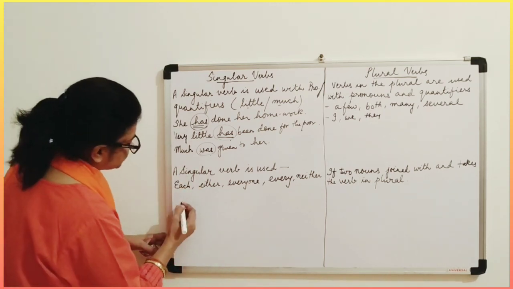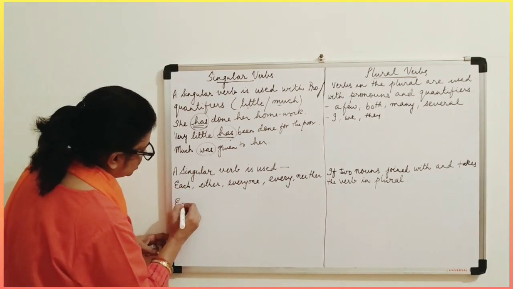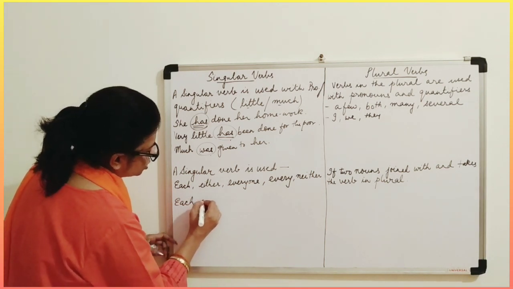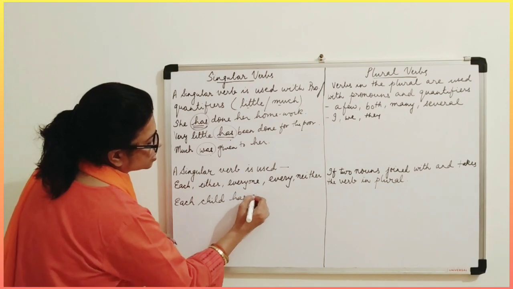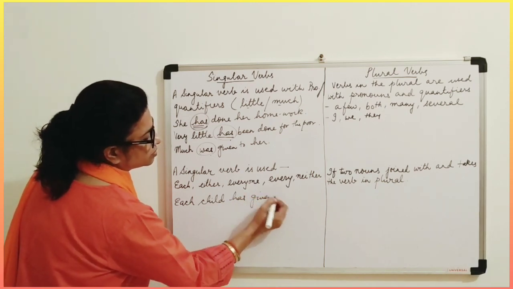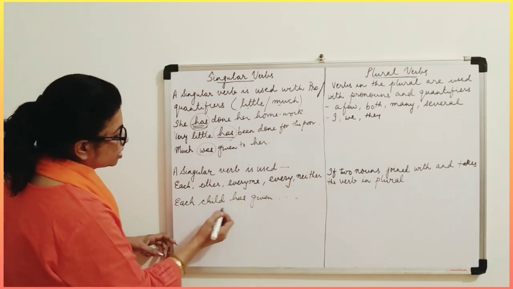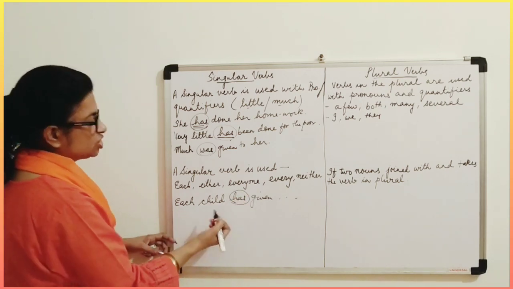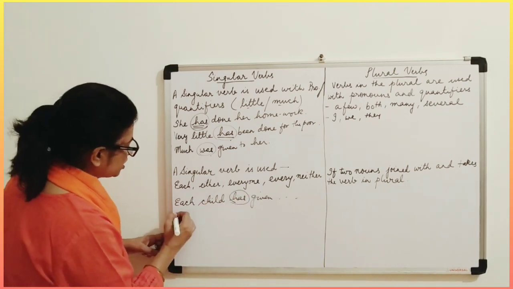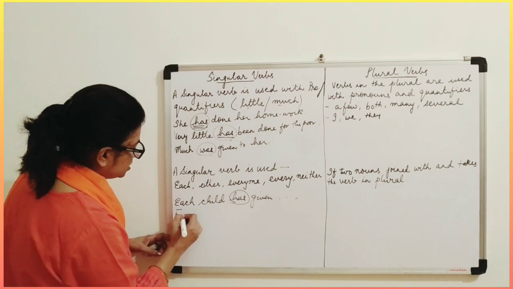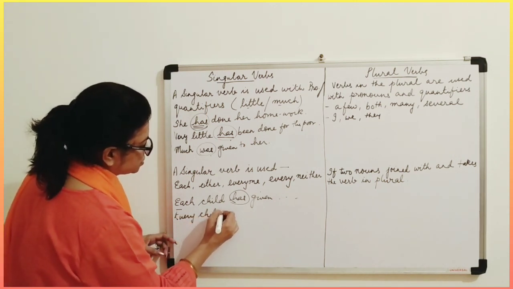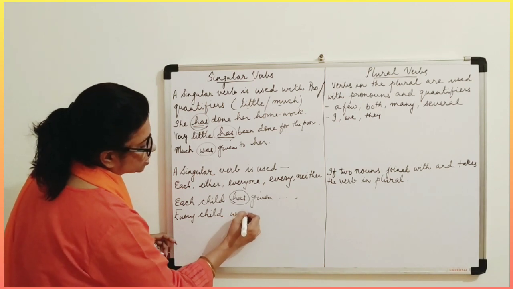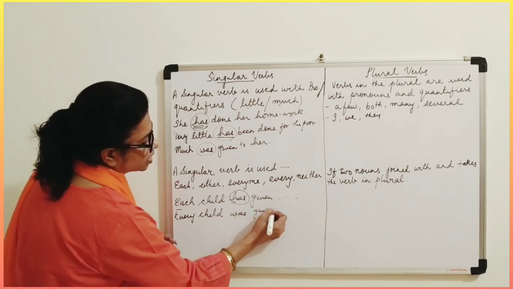For example, each child has been given anything, you can complete. So has, each child, take it as every child. Again, every child was given a lunch box.